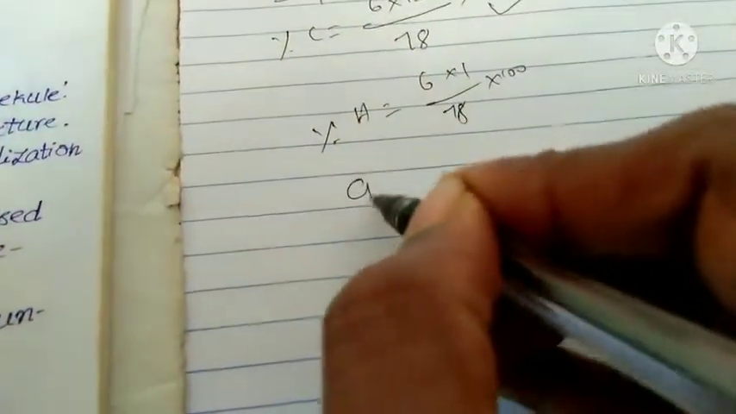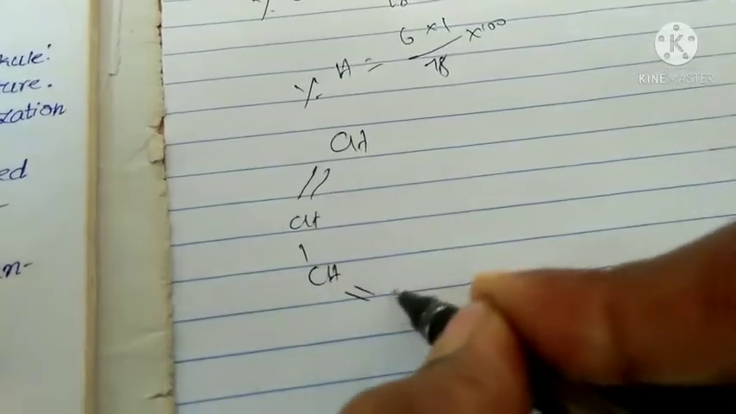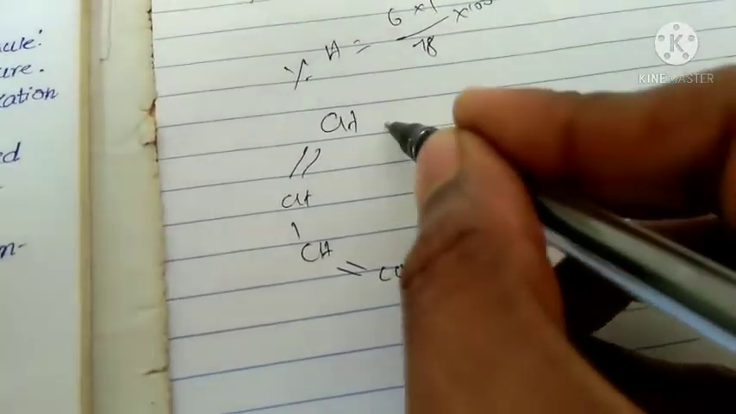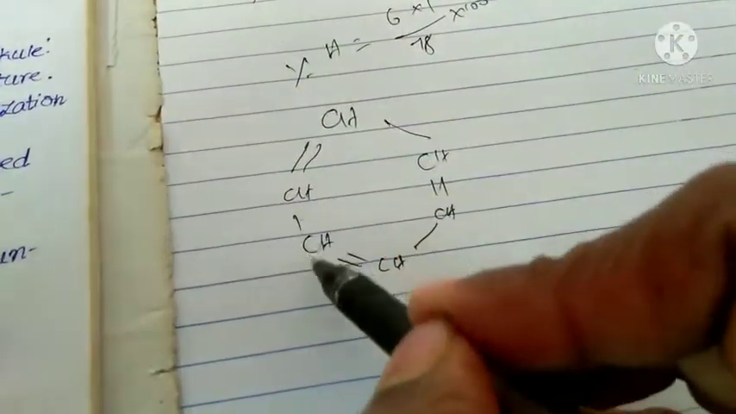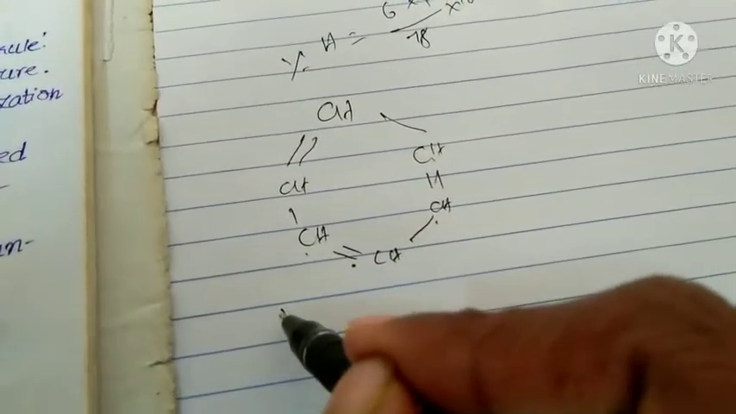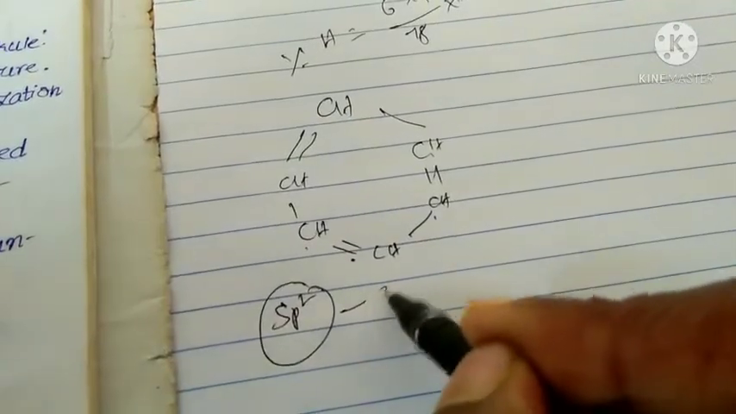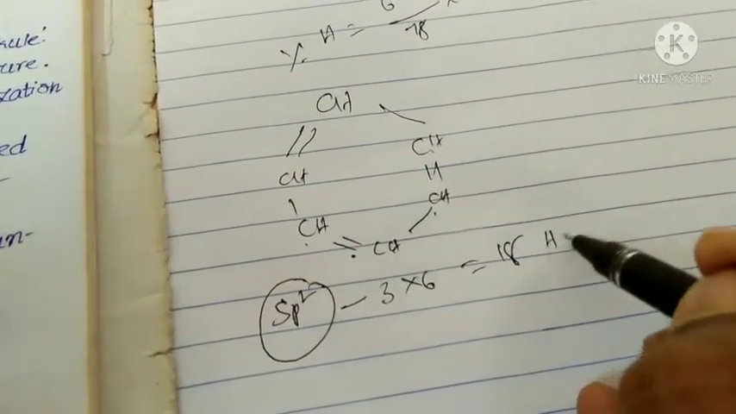Correct. Because the structure of benzene is like this: CH double bond, CH single bond, CH double bond, CH single bond, CH double bond, CH single bond, CH. If you observe this structure, each carbon atom forms a double bond. So how many carbons are there? 6. Each carbon undergoes which hybridization? sp2. sp2 means how many hybrid orbitals? 3. 3 into how many carbons? 6. 3 times 6 is 18 hybrid orbitals.